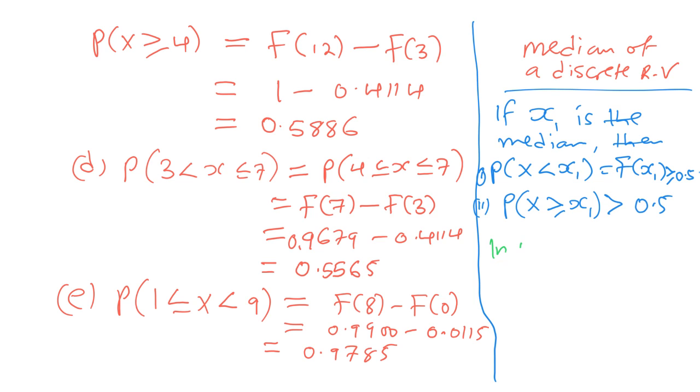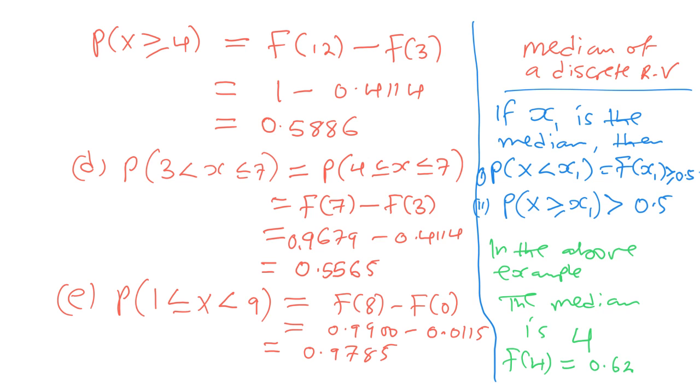In the above example, the median is 4 because f of 4 is equal to 0.6296, and the f of 3 was 0.4, so we can't take 3 because it is less than 0.5. But f of 4 is the first value whose cumulative probability is more than 0.5. So we take the median as 4.